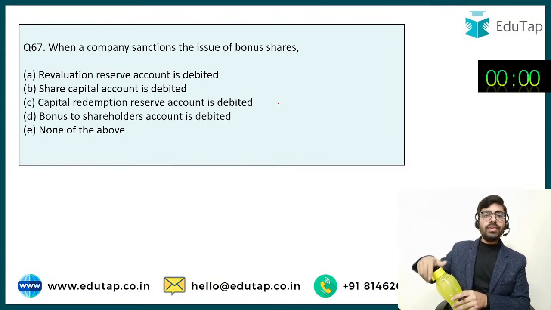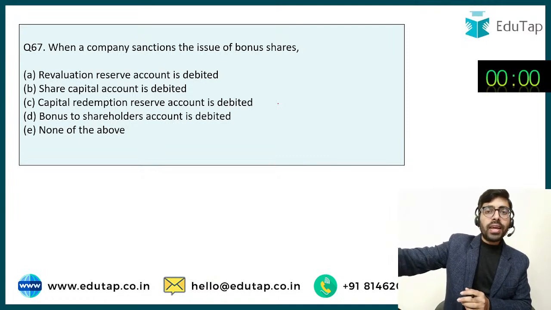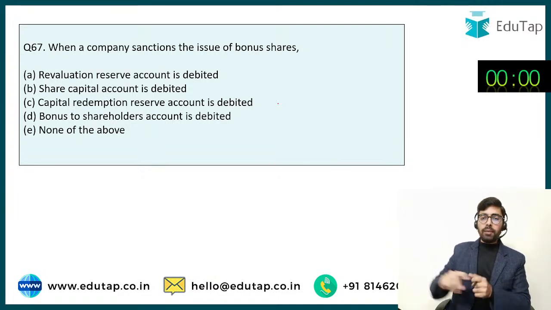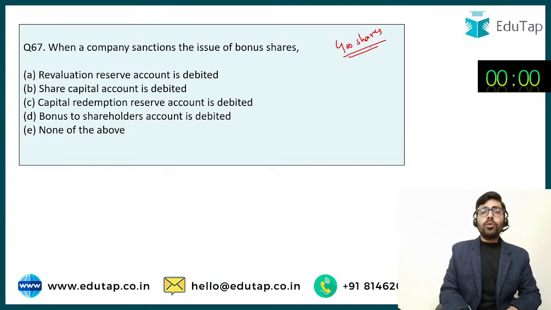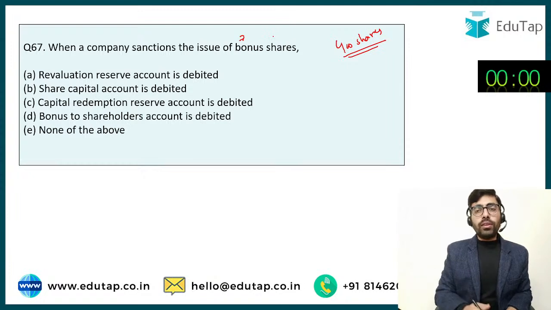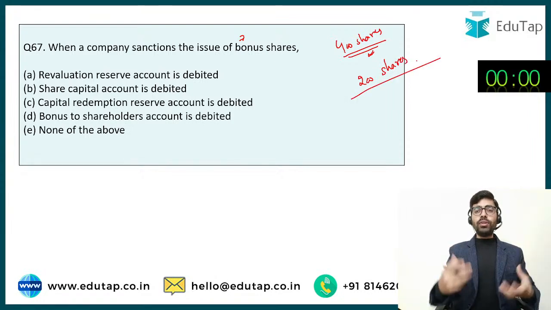When a company sanctions the issue of bonus shares, you know what are bonus shares? Sometimes the shareholders get bonus from the company. So there may be a shareholder who may be having 400 shares in the company, and the company may say, I am going to come up with a bonus issue, and I am going to issue one share for every two shares held in the company. So if a person has 400 shares, the company is going to issue him bonus shares. 200 bonus shares are going to be issued to him. So sometimes companies issue these bonus shares.